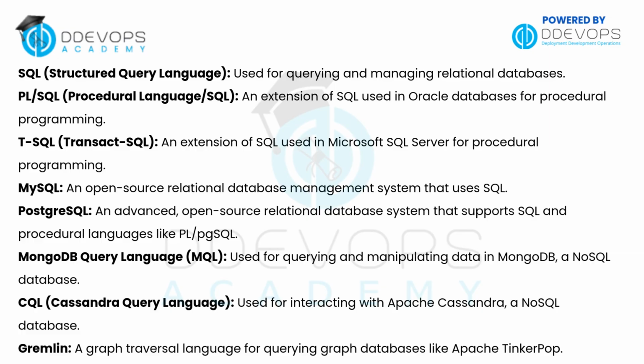Now for NoSQL databases, MQL, or MongoDB Query Language, is used to query and manipulate data in MongoDB. CQL, or Cassandra Query Language, is used with Apache Cassandra. And Gremlin is a graph traversal language used to query graph databases like Apache Tinkerpop.